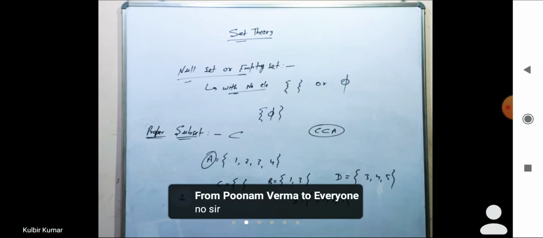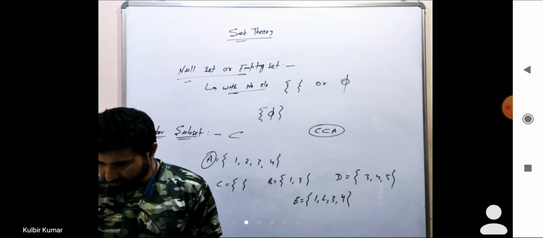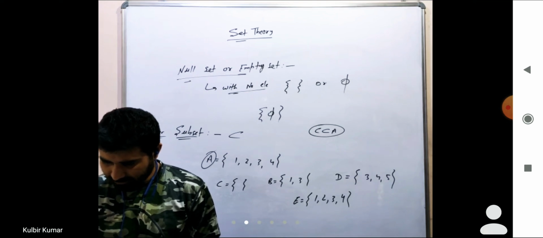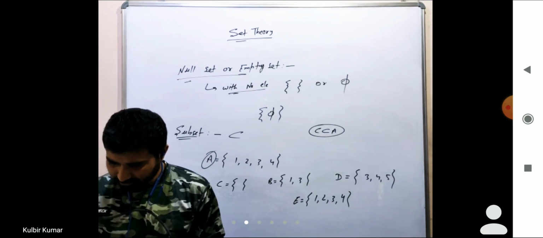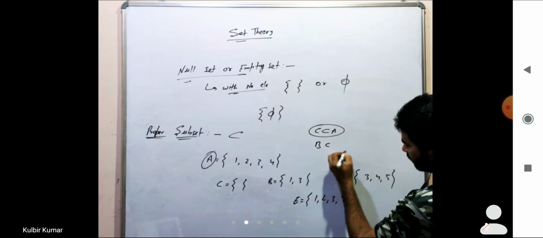Why is it not? Okay. Monica is there. Monica has responded? Okay. What about the next one? B is a subset of A, tell me this.